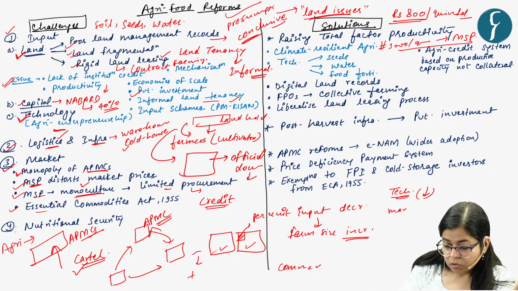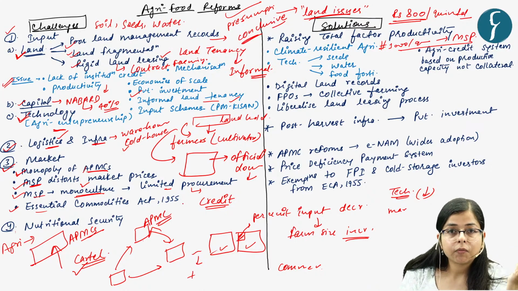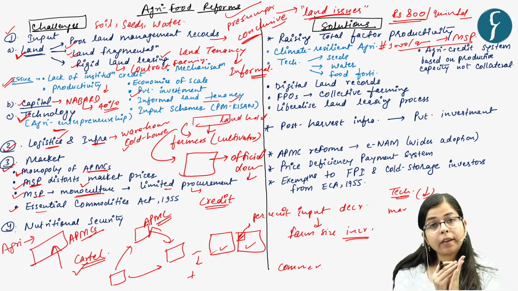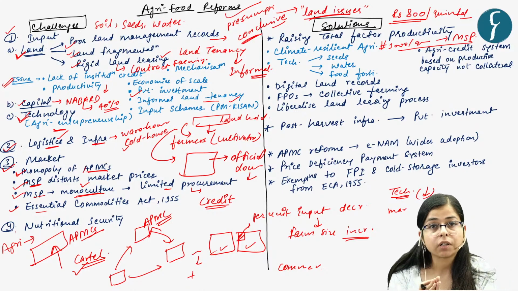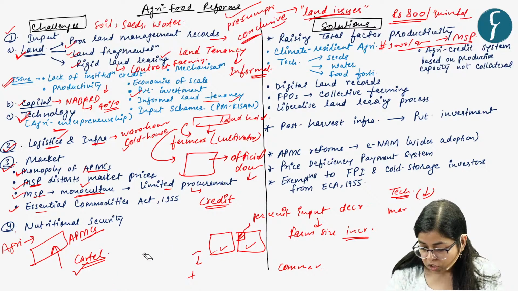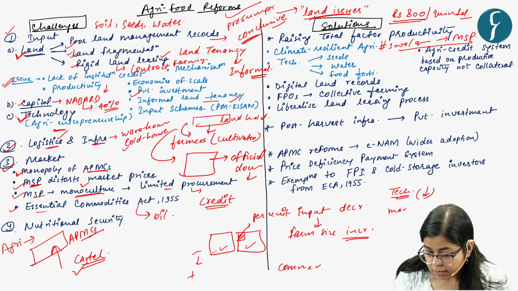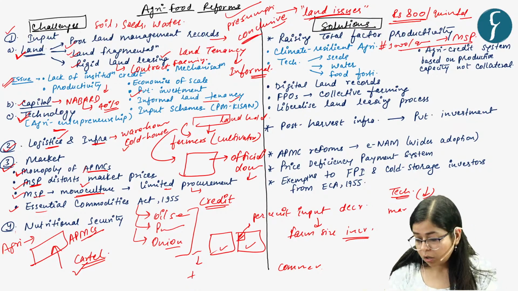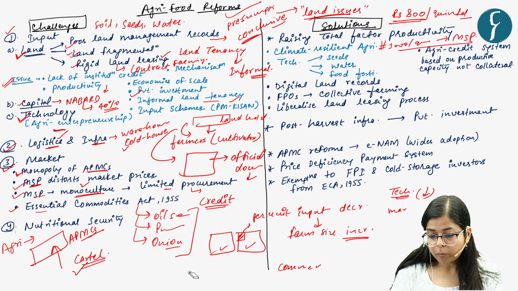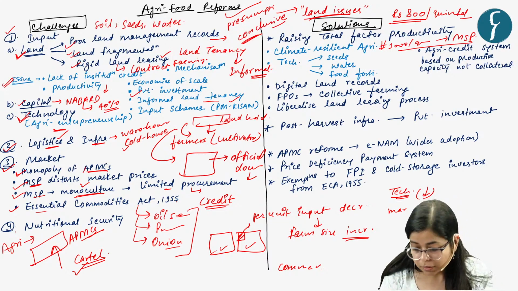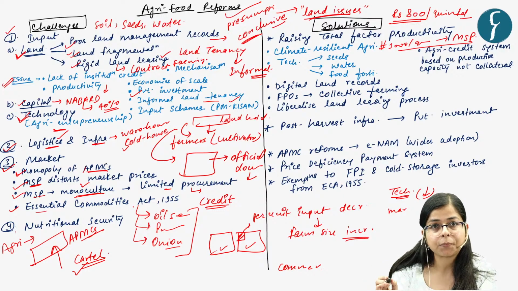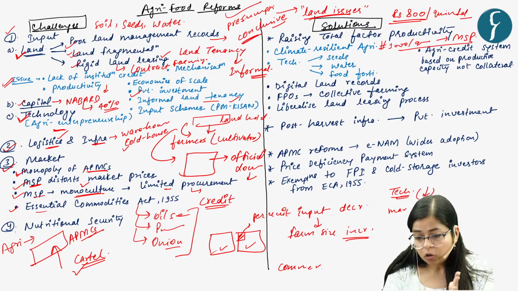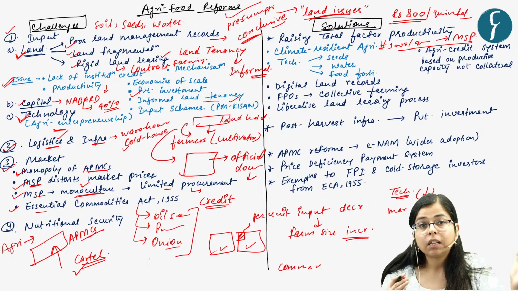And another issue arises from the Essential Commodities Act 1955. This act was enacted by the Indian government in 1955 in order to control inflation on certain essential commodities. Agricultural commodities covered under this act include oilseeds, pulses, and certain crops like onions, the prices of which are volatile. So in order to prevent inflation of their prices, the Essential Commodities Act 1955 was created, and as per this act, there are certain stockholding limits. That is, traders cannot hold these crops beyond a certain limit in their warehouses.